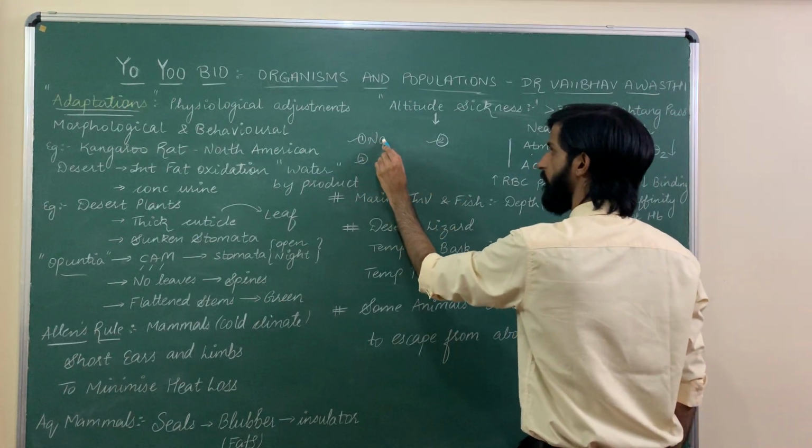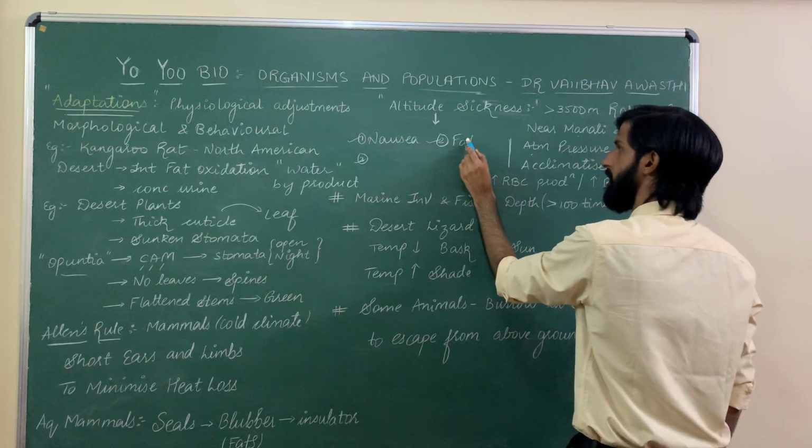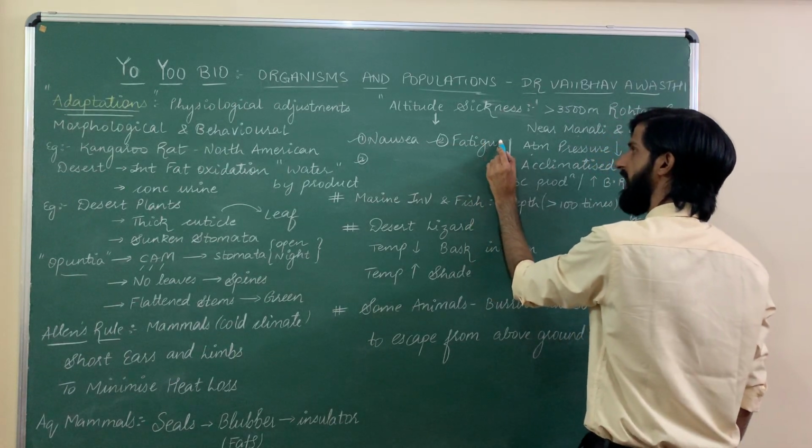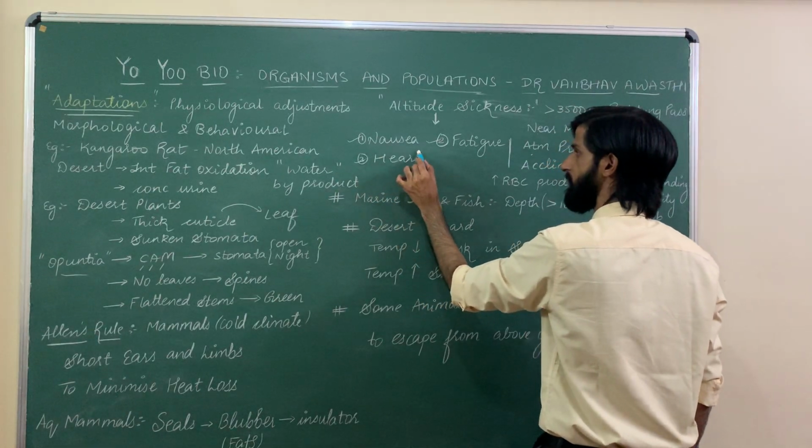Number 1, we feel like vomiting, that's called nausea. We get tired, and the state of being tired is fatigue, and we get heart palpitations.